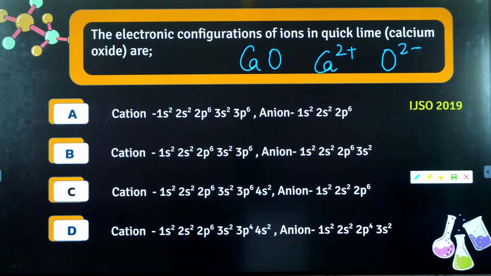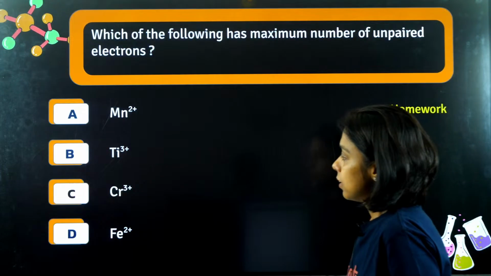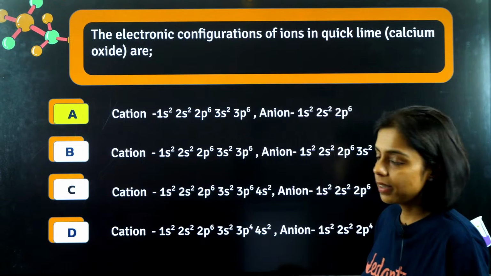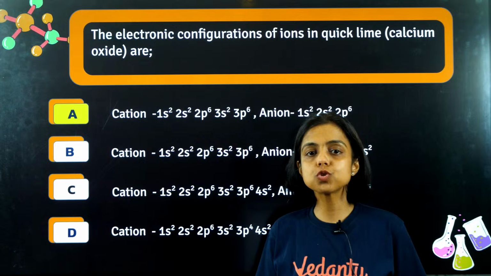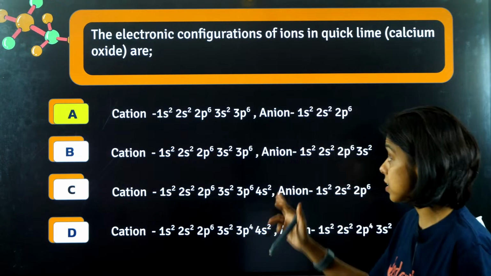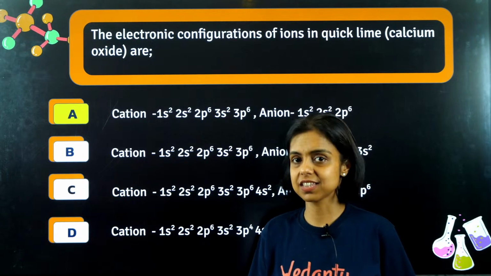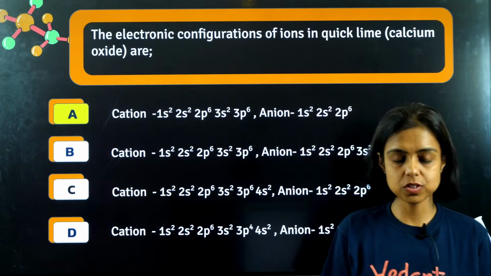So what is the correct answer? Cation is calcium 2 positive and anion is O2 negative. Of course, what is the answer, guys? A. 1s2, 2s2, 2p6, 3s2, 3p6, 18 electrons in calcium 2 positive and 10 electrons in oxide, 1s2, 2s2, 2p6. This is an IJSO previous year question.